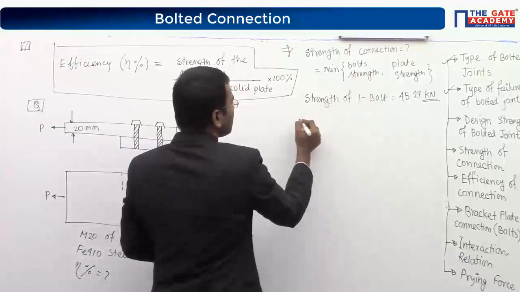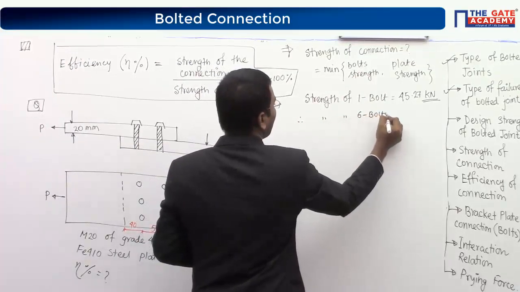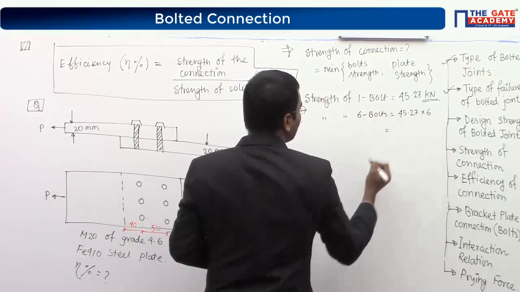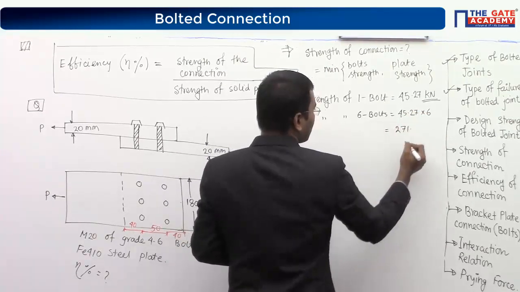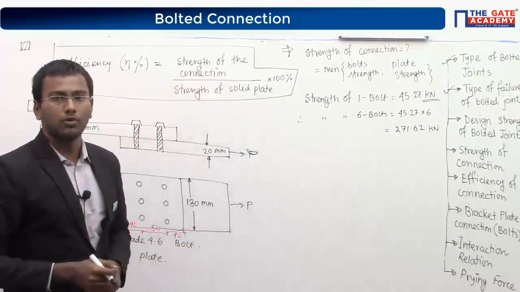Now, strength of 6 bolts will be 45.27 multiplied by 6, which is equal to 271.62 kilonewton. This is the strength of 6 bolts.